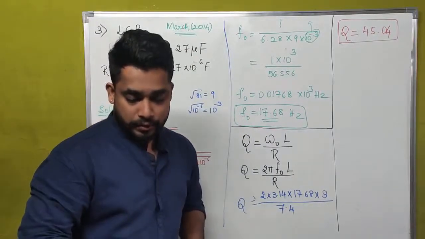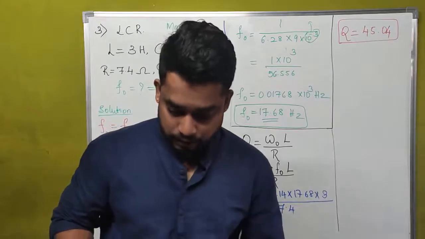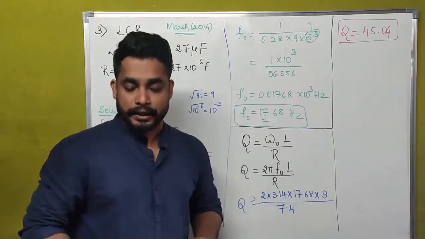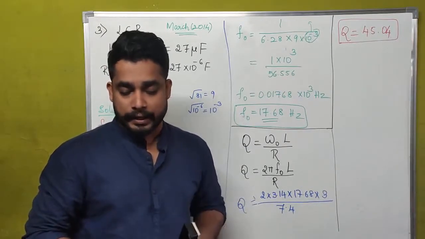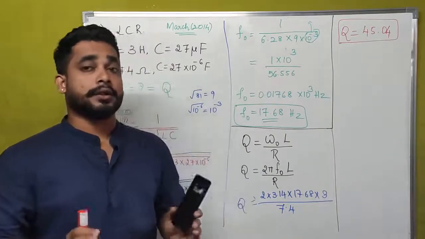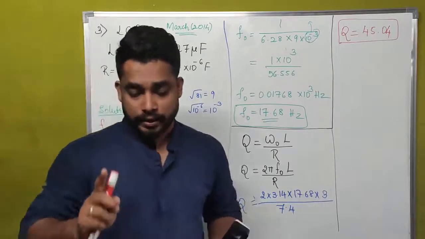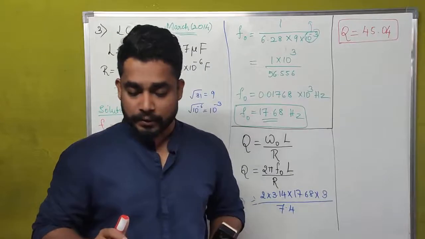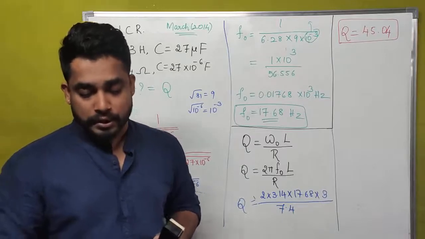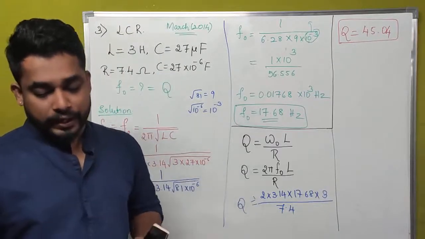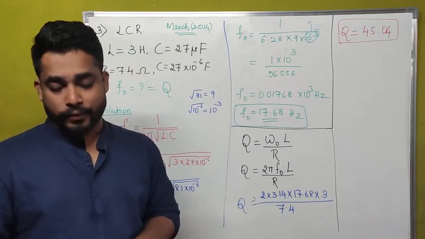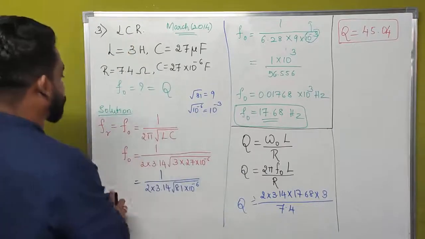And I am going to explain another problem. A pure inductor of inductance 25 millihenry is connected to a source of 220 volts. Here they are not asking the whole LCR circuit, only inductor. A pure inductor of 25 millihenry is connected to a source of 220 volts and 50 hertz. Find inductive reactance, RMS value of current and peak value of current in the circuit. This is our question.